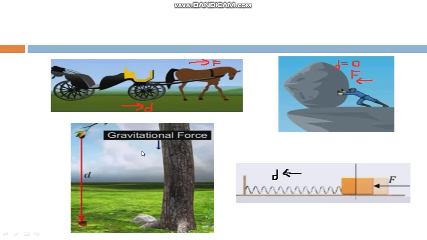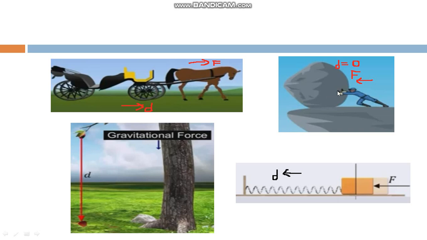In this example also, gravitational force acts on the fruit and the fruit falls down. There is a force, and with that force the fruit is displaced. So we can say work is done.